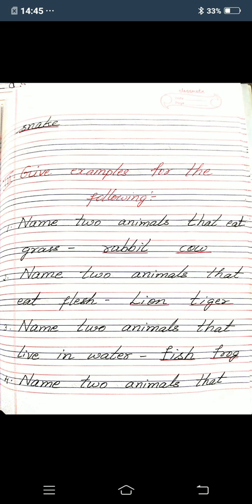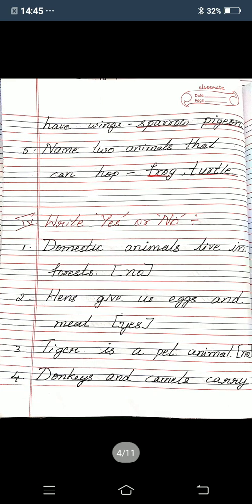Fourth one, name two animals that have wings. In the dash I have written sparrow, pigeon. S-P-A-R-R-O-W, sparrow, P-I-G-E-O-N, pigeon. Still so many birds have wings, like a crow, peacock, dove and all. You can write those names also, but I have written here sparrow and pigeon.